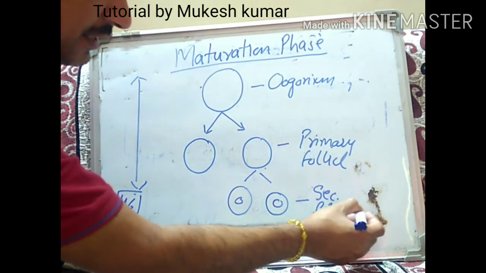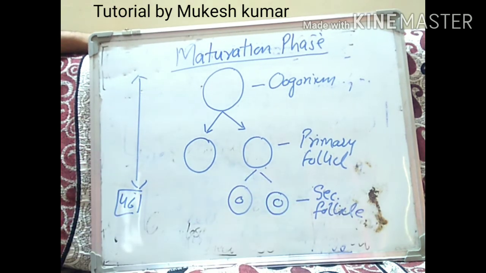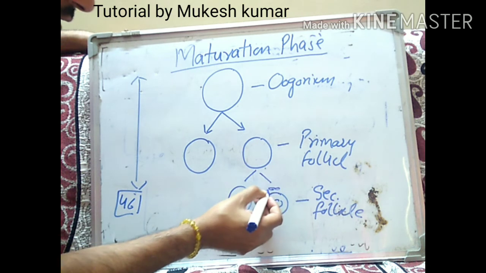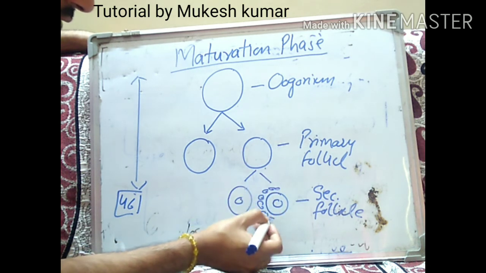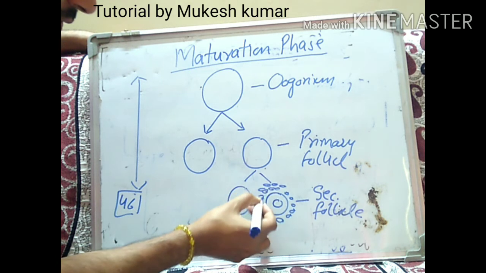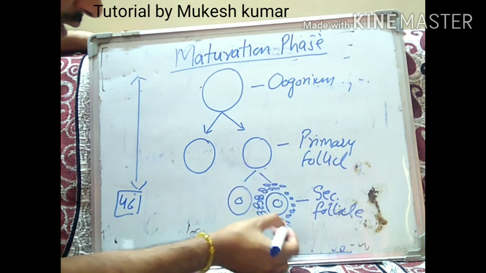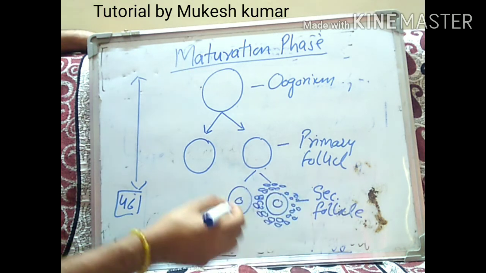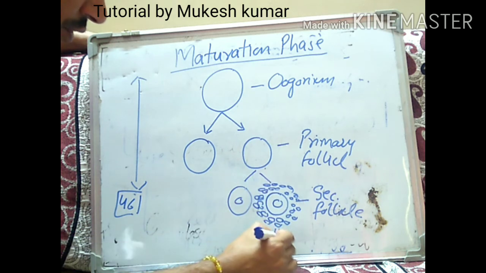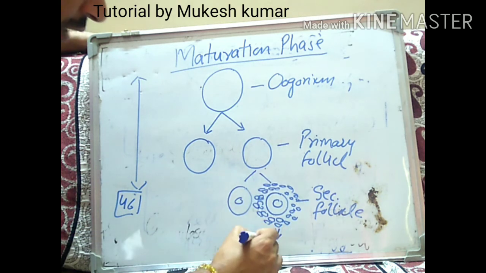Now these secondary follicles will transform into the tertiary follicle. Suppose these are the theca layers which are going to surround them. Now there will be the formation of the tertiary follicle.